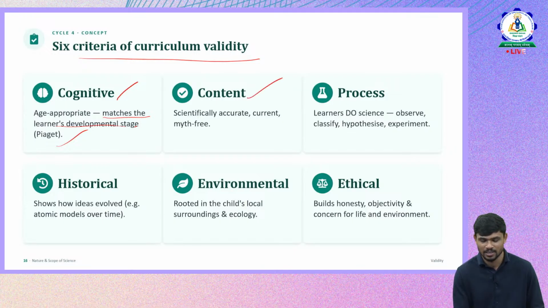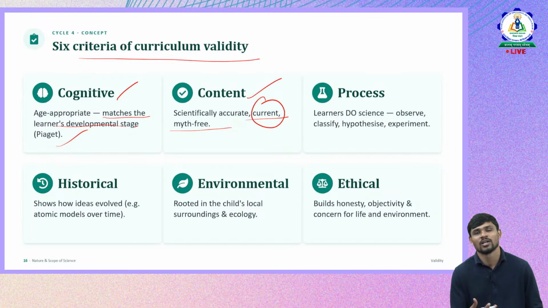Then content validity, it should be specifically accurate. Current means it is updated. It cannot be old knowledge or law or theory that you study. It is an updated one. Okay, then only content validity is met. Then myth free. There are no myths, no misconceptions and all. So in content validity, the science curriculum should be free from myths. It should be updated, then accurate.